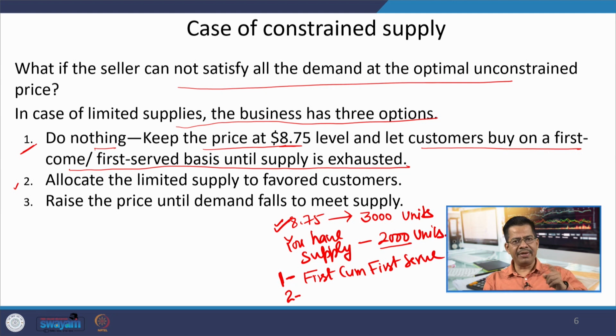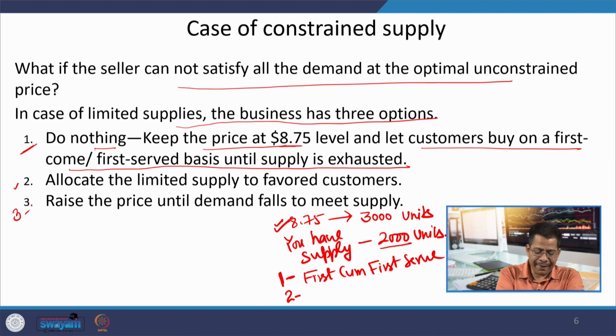They may not be the first customers, but you understand that they are important, loyal customers. So, you want to give the limited capacity to those VIP customers, so that you may have some other kind of indirect benefits from these favored customers.